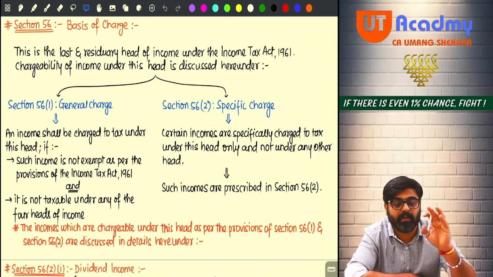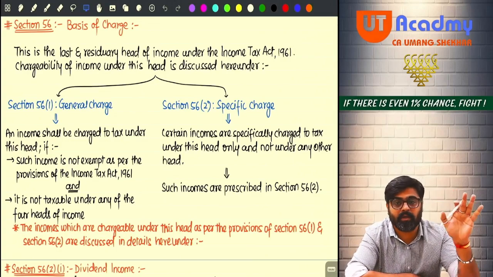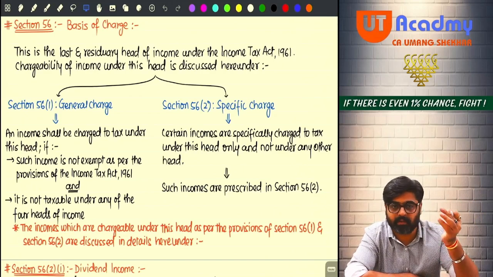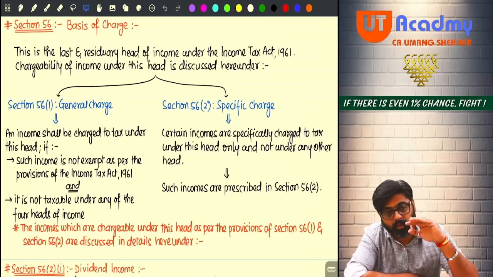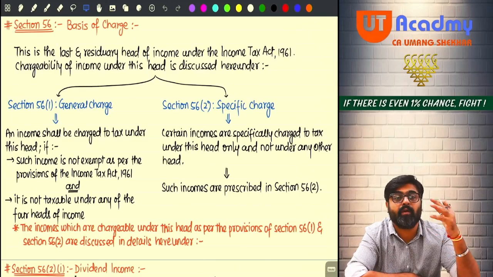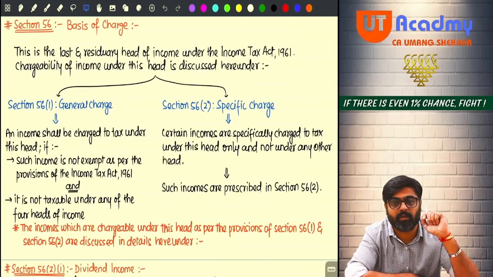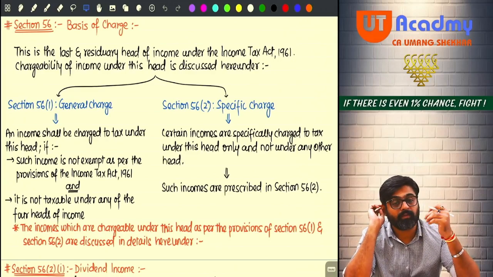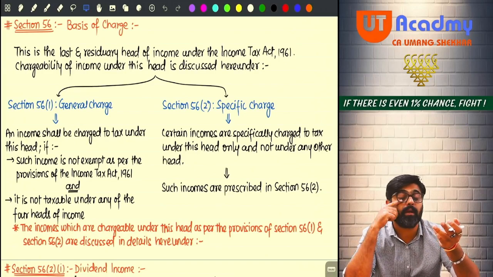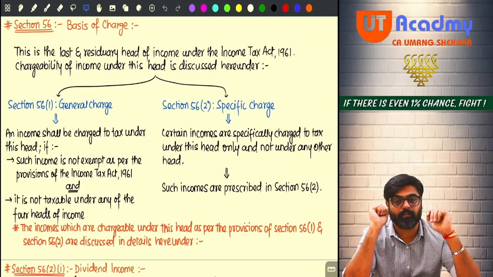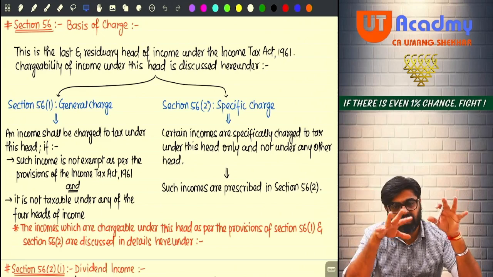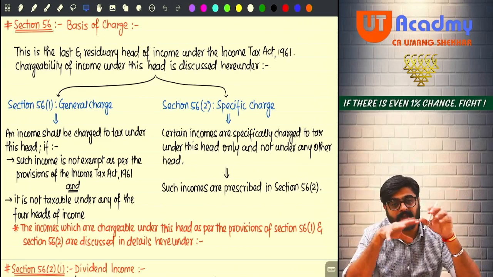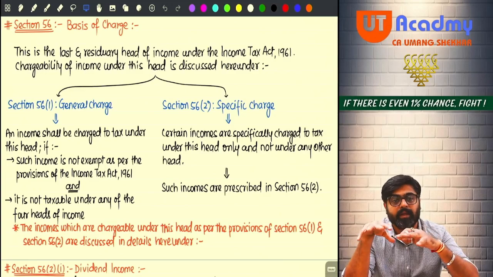And that income is not exempt under the provisions of the Income Tax Act, meaning that income is taxable. But you cannot classify that income under any of the earlier four heads of income. Yes or no? You cannot classify that income under salary. You tried to classify that under house property also. You tried to classify under capital gain or PGBP also. But you could not classify that income under any of the earlier four heads of income. So don't worry. Bring that income to this head and charge that income under this head, under the head IFOS.